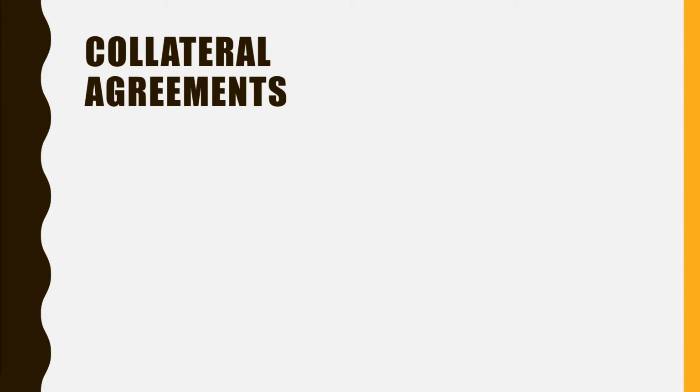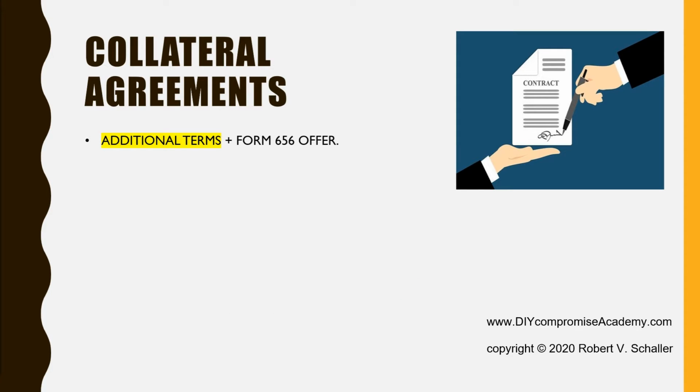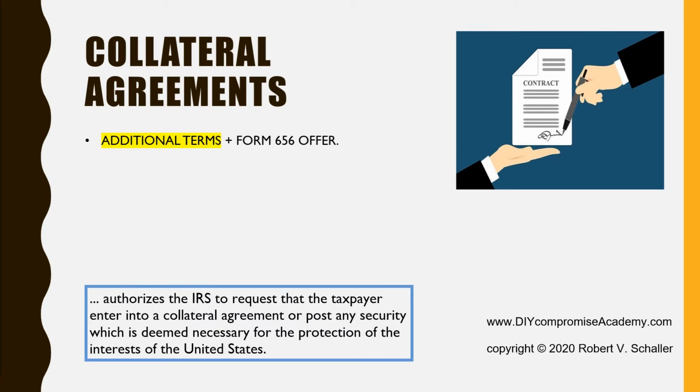Let us begin by exploring the definition of a collateral agreement. A collateral agreement is a contract associated with the Form 656 offer and compromise that provides additional terms to the standard Form 656 contract. A Treasury regulation authorizes the IRS to request that the taxpayer enter into a collateral agreement or post any security which is deemed necessary for the protection of the interests of the United States.